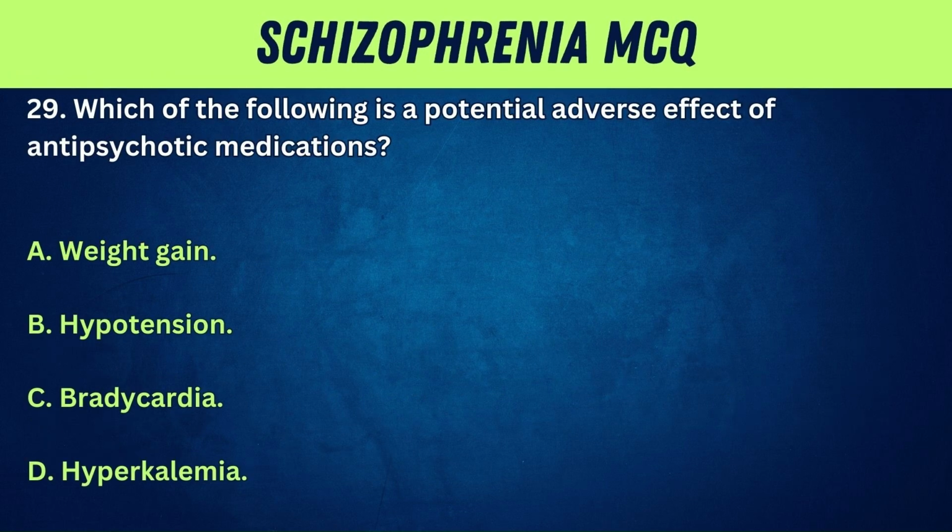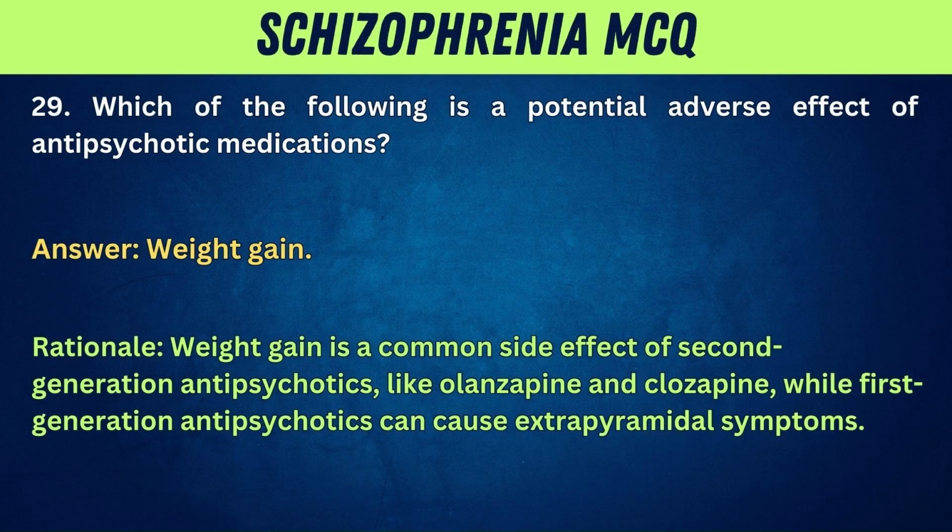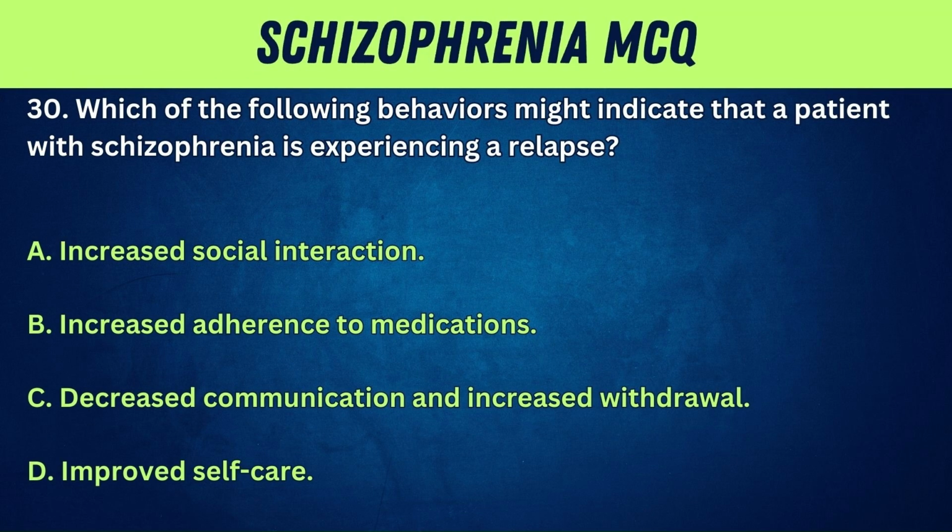29. Which of the following is a potential adverse effect of antipsychotic medications? A. Weight gain. B. Hypotension. C. Bradycardia. D. Hyperkalemia. Answer: weight gain. Rationale: weight gain is a common side effect of second-generation antipsychotics, like olanzapine and clozapine, while first-generation antipsychotics can cause extrapyramidal symptoms. 30. Which of the following behaviors might indicate that a patient with schizophrenia is experiencing a relapse?